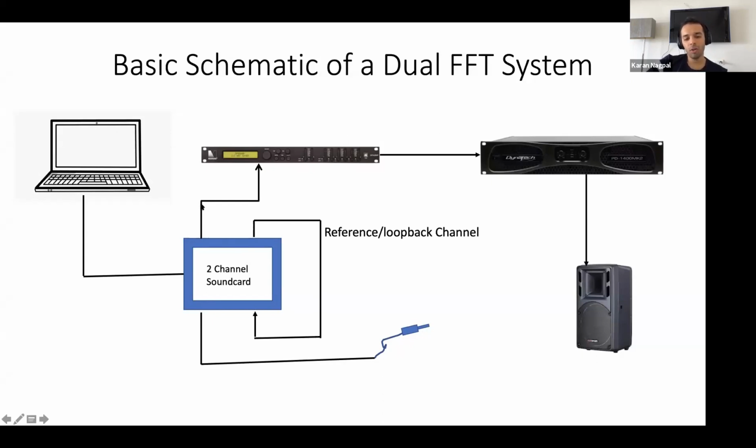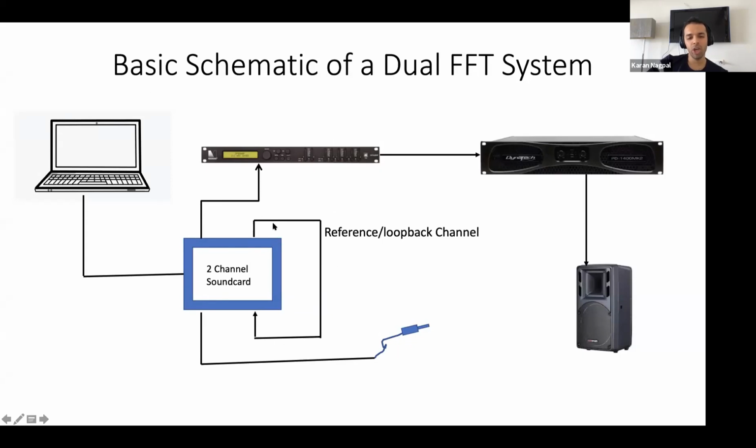And you could also use a Y cable. I have used a Y cable from the first input and connected to my second input. This is the most simple way of setting up a dual channel FFT measurement system. So what is it doing, ये आपको क्या बता रहा है कि हमारा जो रेफरेंस है, जो भी हम सिग्नल दे रहे हैं,